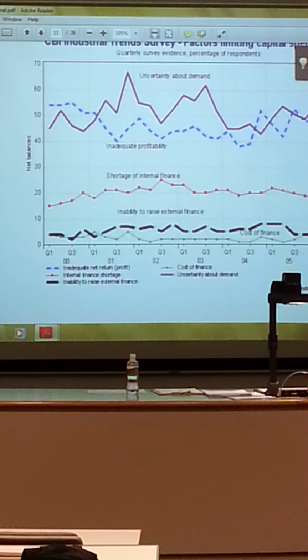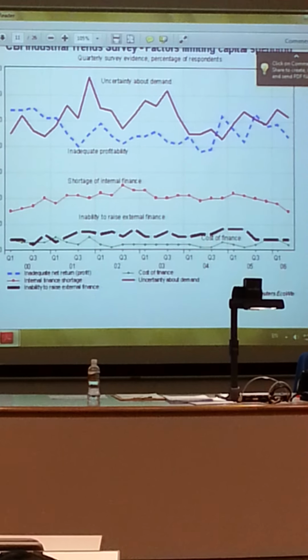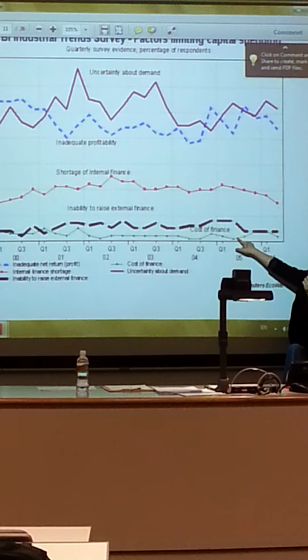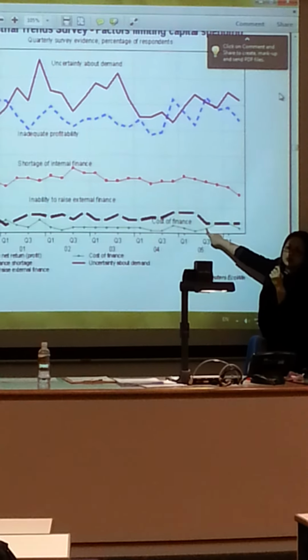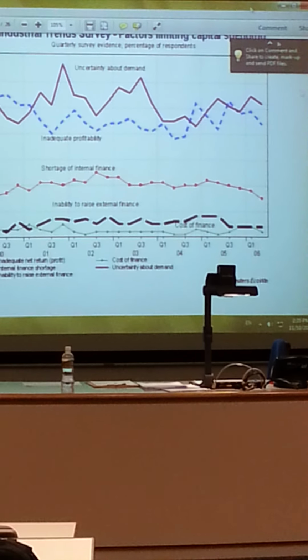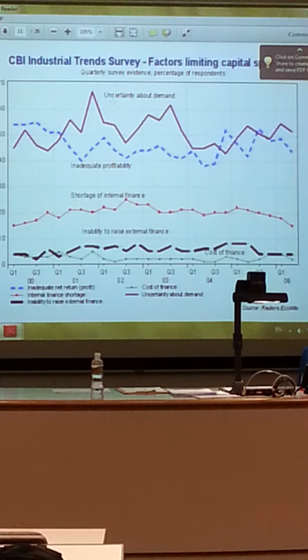It's actually a survey conducted on firms to ask them to rank the factors affecting investment. And you could see cost of finance, which is your real interest rate, was the least important. Okay? Whereas uncertainty about demand, not even income. Income is your current income.